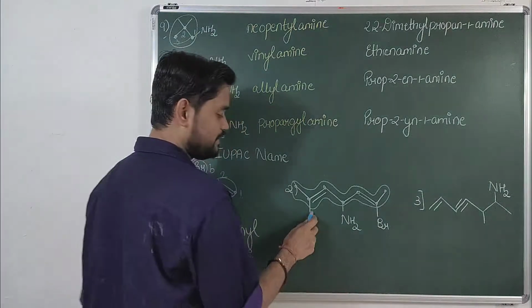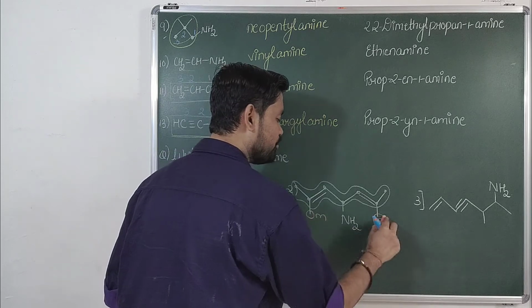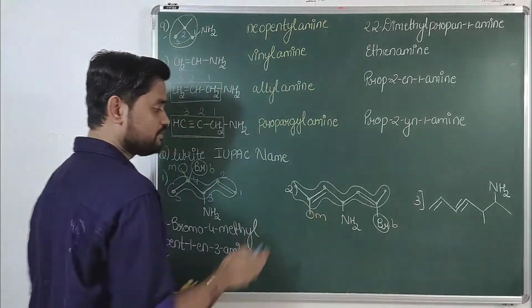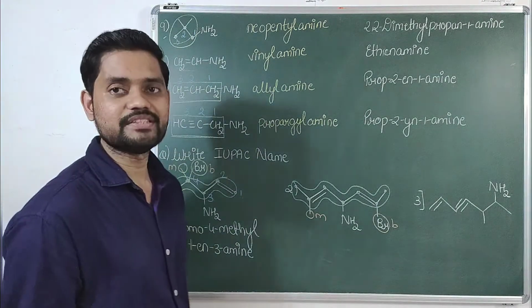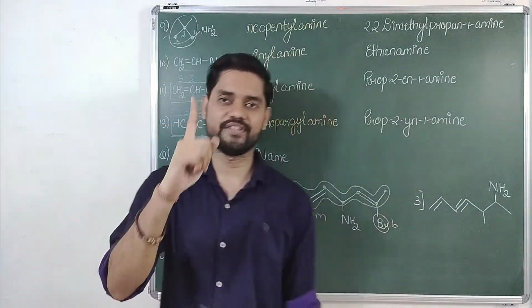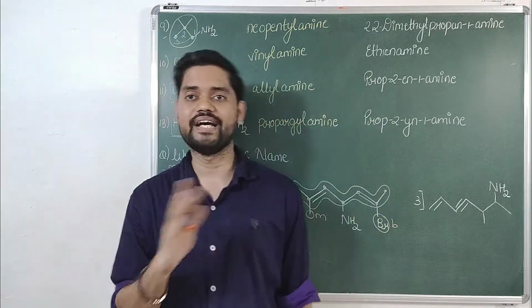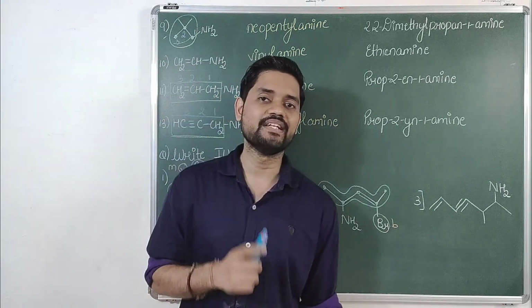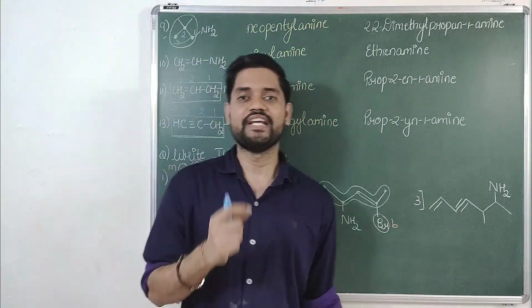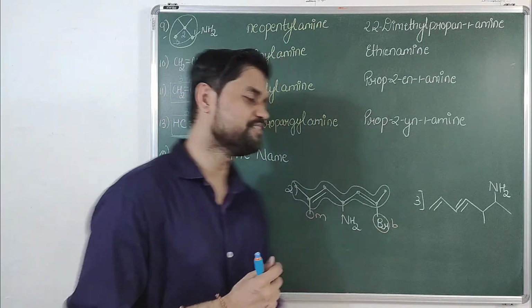Proceeding further, methyl. If I identify the substituents, this is methyl and this is bromo. What are the positions for these? 1, 2 and 1, 2. Again they are getting the same position, which means the position of the functional group, the position of the double bond and the position of the substituents are all the same. In such a condition we'll number the chain from that end which gives the least number to the substituent which comes alphabetically first.